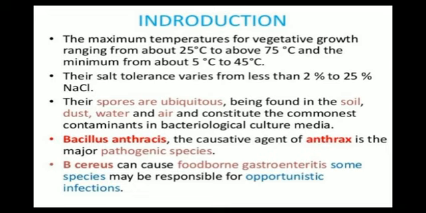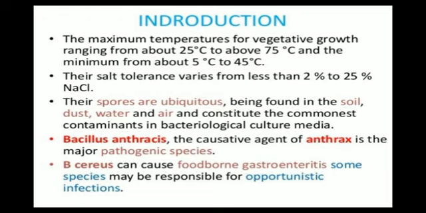The maximum temperature for vegetative growth ranges from about 25 degrees Celsius to above 75 degrees Celsius, and the minimum from about 5 degrees Celsius to 45 degrees Celsius. So the maximum temperature for vegetative growth will be from 25 to 75 and the minimum will be 5 to 45 degrees Celsius.